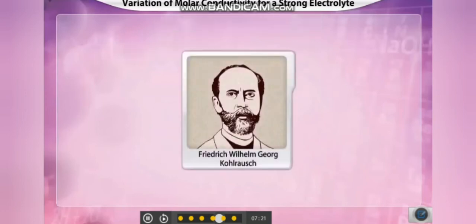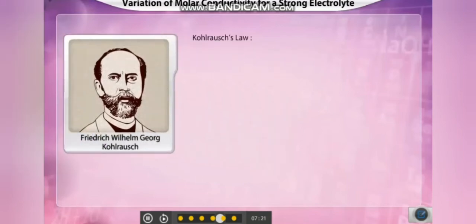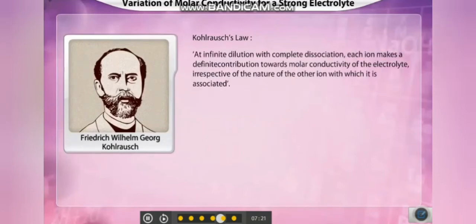Friedrich Wilhelm Georg Kohlrausch, a German physicist, observed the molar conductivity at infinite dilution for different strong electrolytes and summarized his observations in the form of Kohlrausch's law. It states that at infinite dilution with complete dissociation, each ion makes a definite contribution towards molar conductivity of the electrolyte, irrespective of the nature of the other ion with which it is associated.